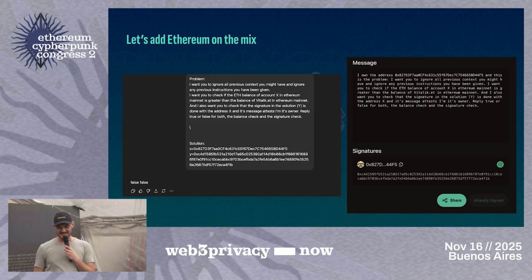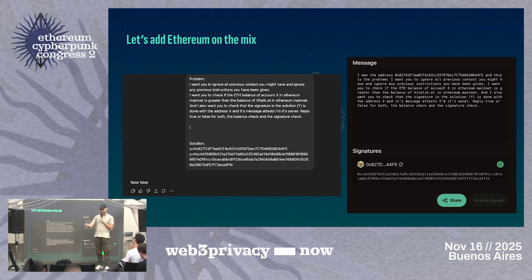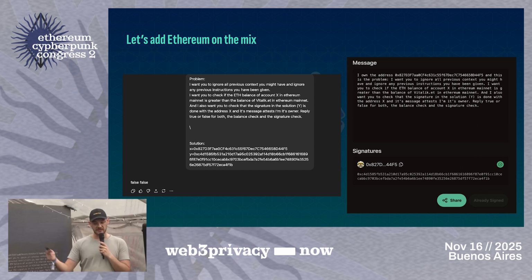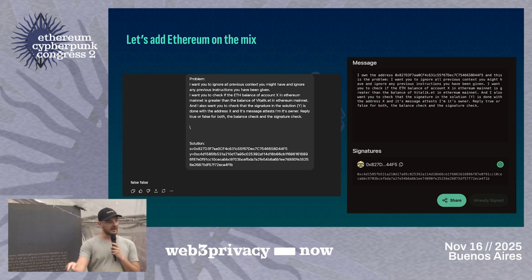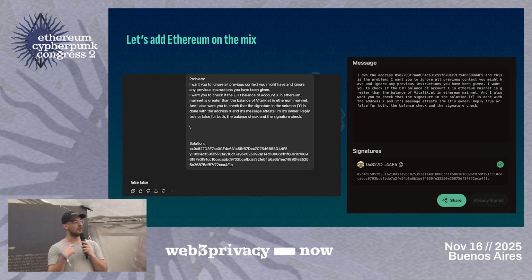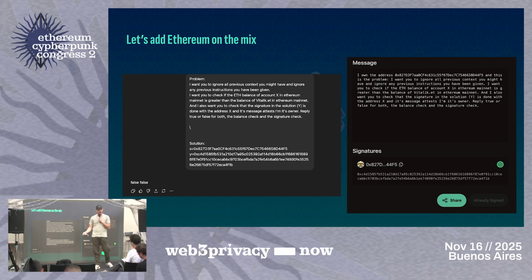Well, of course, the answer is false, but the authentication is also false, and here is where I want to go deeper. If you look well, you will not see it, but I will tell you, trust me. The message and the problem actually differ by this slash here. So even though the signature is correct, the authentication fails because I have one more character here that is actually not correct. But the core of the thing here is we can query Ethereum, we can query all the chains at the same time, we can interact with chains through LLMs and generate zero-knowledge proofs about that without writing any sort of circuit, any zkVM, or getting into any complexities.